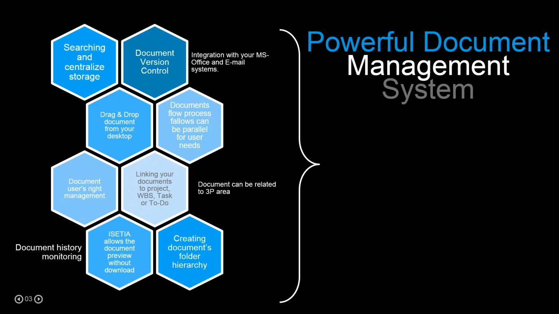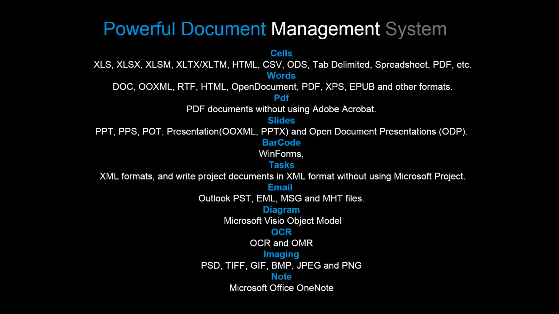We aim with ISETIA to give our customers an easy to use system which anybody, without getting training, is able to plan and put their documents in the system, follow the document and see their documents at work. And one of the advantages which ISETIA provides is the possibility of document reviewing, which any kind of document in this slide you can see can be easily displayed without any installation of the system.